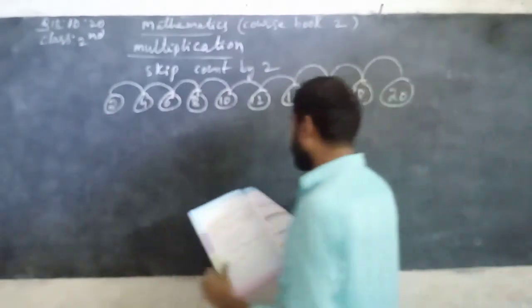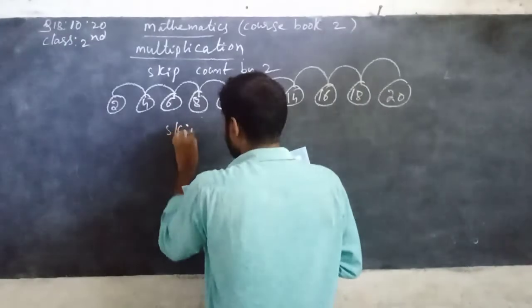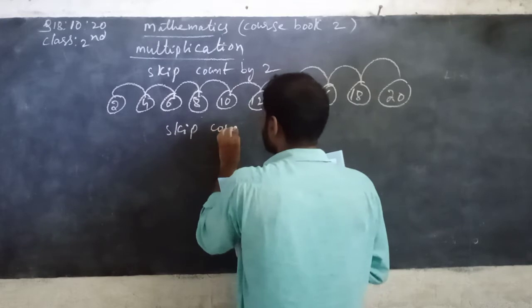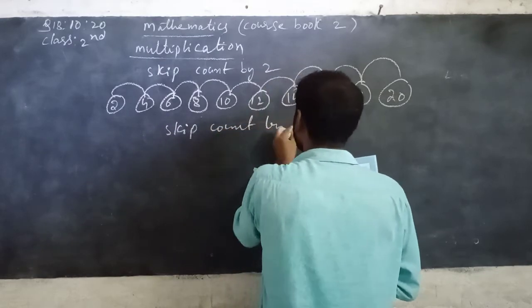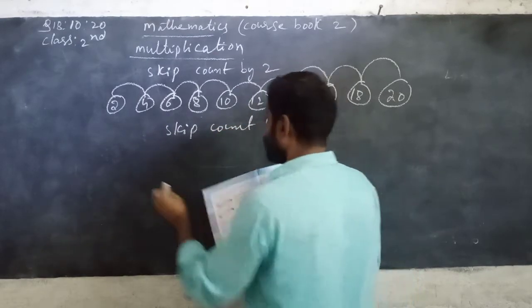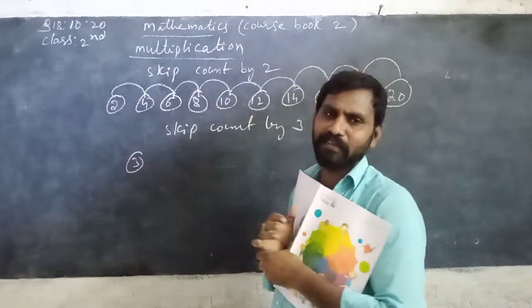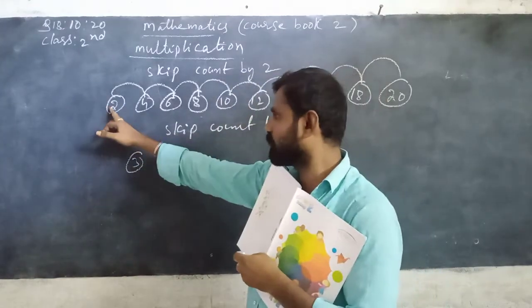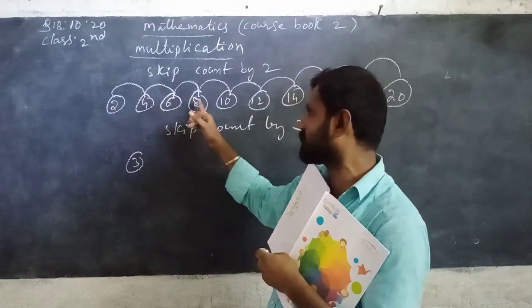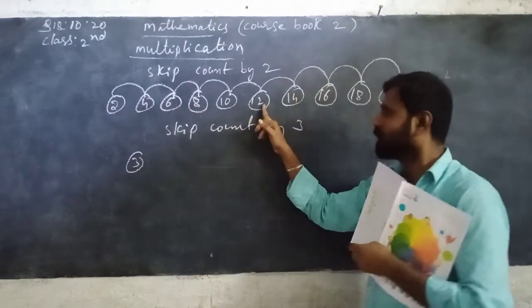Now next, skip count by 3. See here, did you understand? This is the 2 table. Skip count by 2 means 2 table. 2 1s are 2, 2 2s are 4, 2 3s are 6, 2 4s are 8, 2 5s are 10, 2 6s are 12.